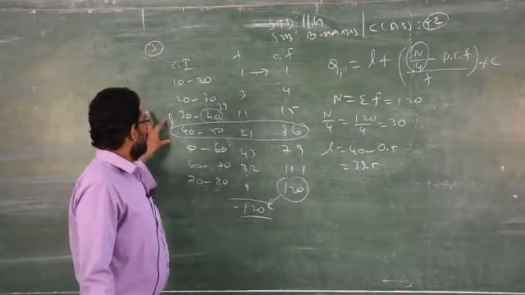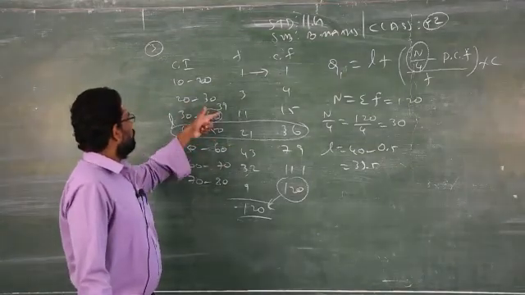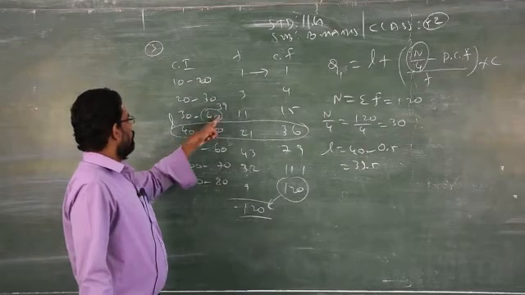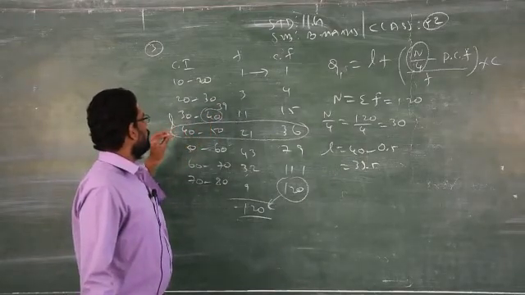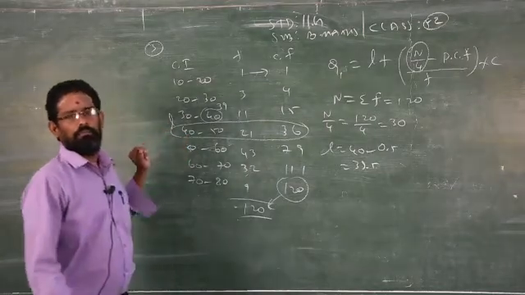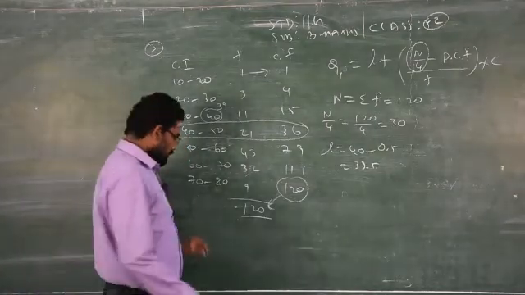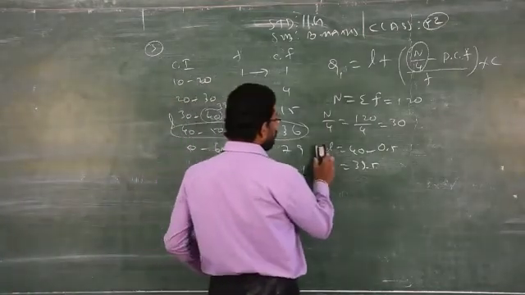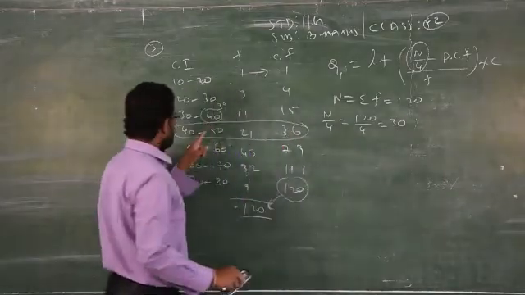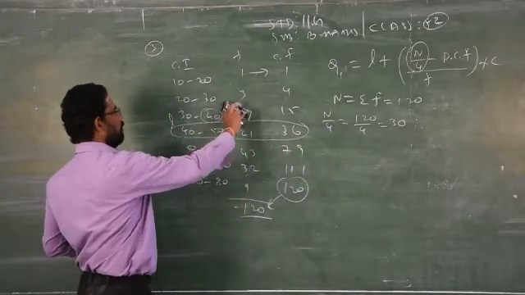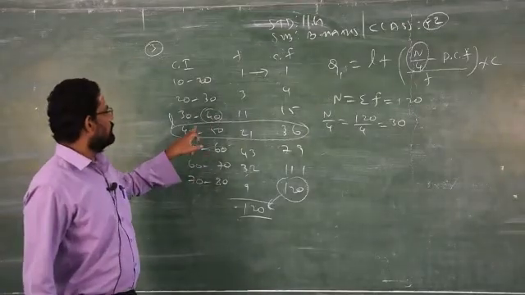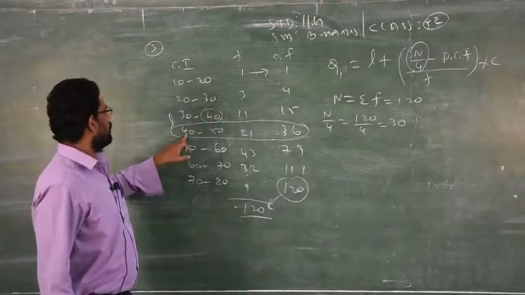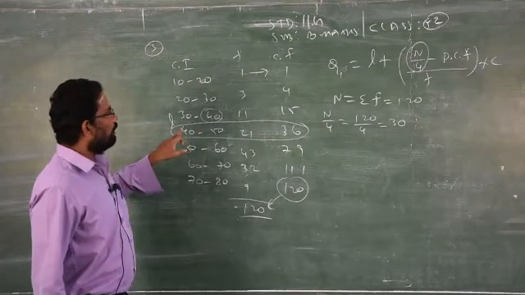When the previous upper limit is different from the lower limit of that model class, you must subtract 0.5 from 40. Clear? Here the limits are same, therefore no need to subtract 0.5 from the lower limit.